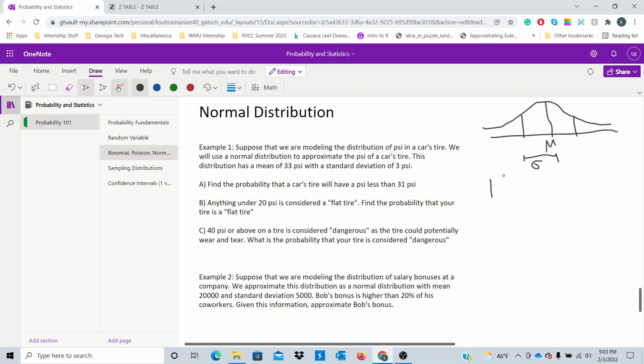Every normal distribution is continuous, as you can see. So we cannot enumerate all possible values that we can find probabilities of on the normal distribution. In fact, let's say we want to find the probability of a random variable being exactly this value in red. We actually cannot find such a probability.